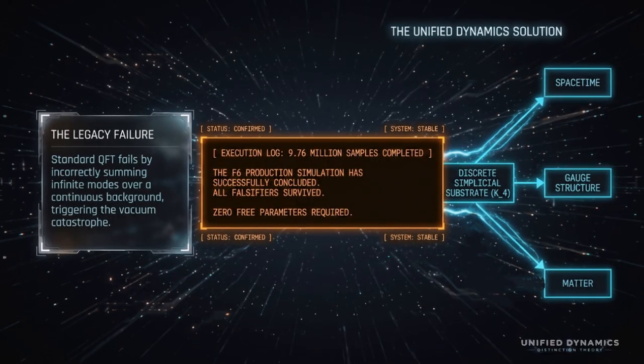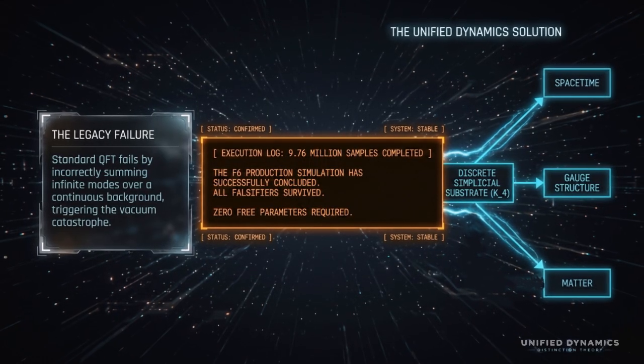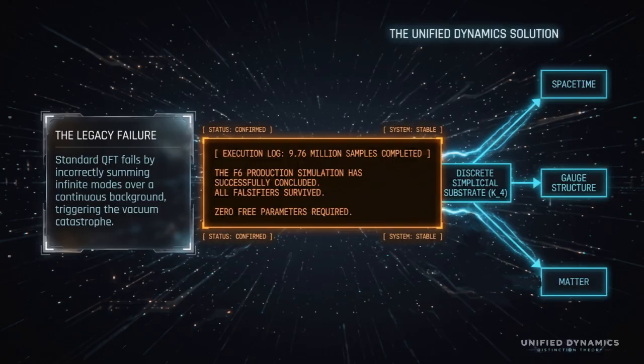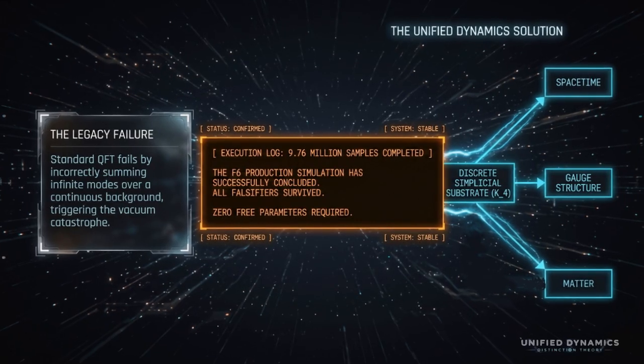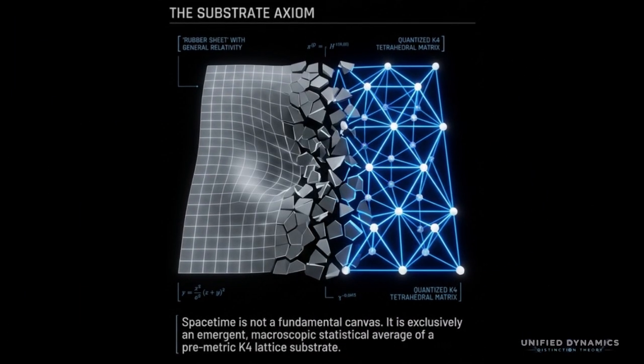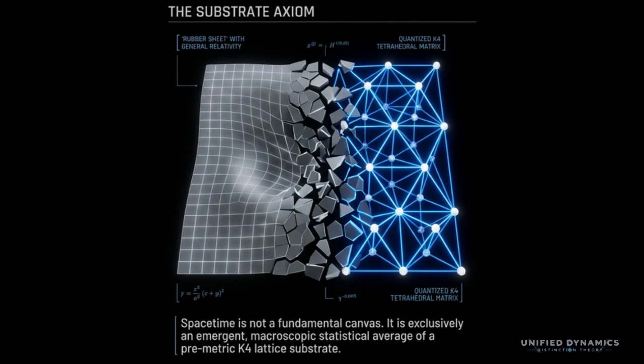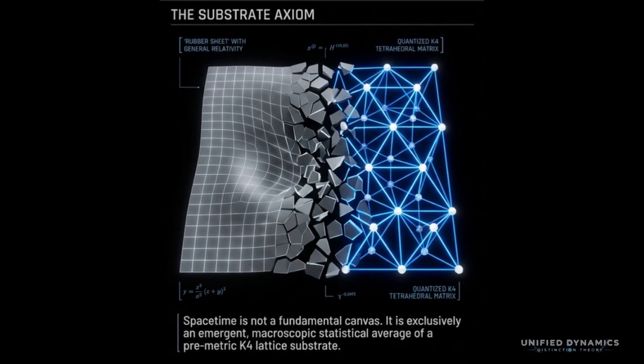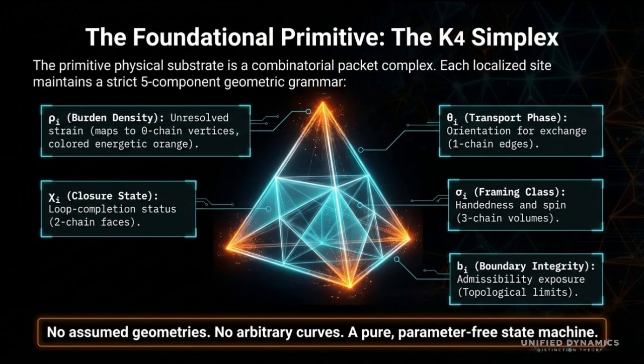This slide frames the problem. The legacy failure being called out is that standard quantum field theory has trouble when infinite vacuum modes are summed without a clean structural cutoff. UD's answer is to not start with an infinite continuous background. Instead, it starts with a discrete simplicial substrate, specifically a K4 tetrahedral primitive.